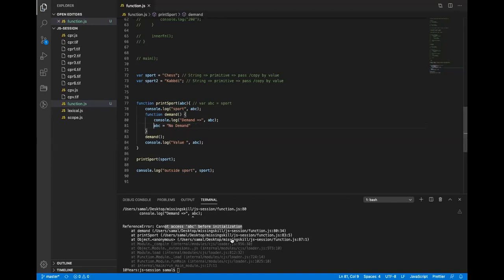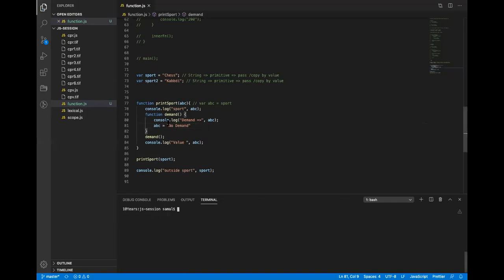Try adding the var keyword. Okay. So if I use var, then it will basically print demand undefined. Again, this is not the solution. I want to use the demand parameter. Right. So basically, I have to pass it as a parameter.